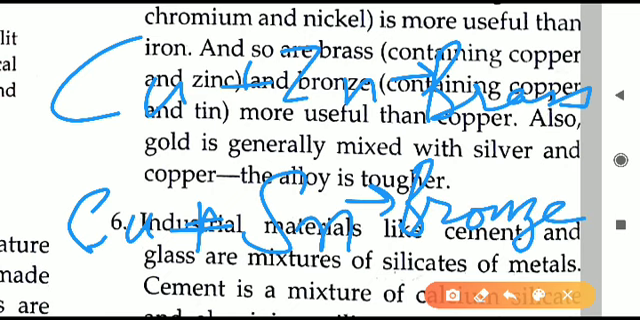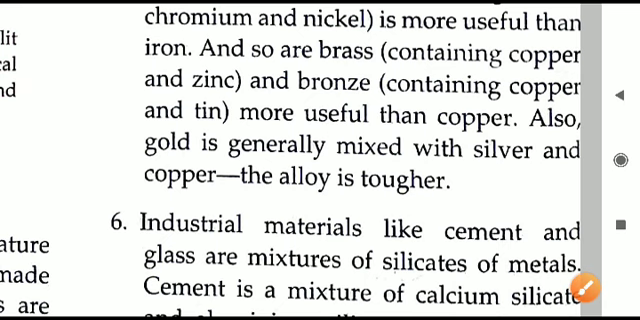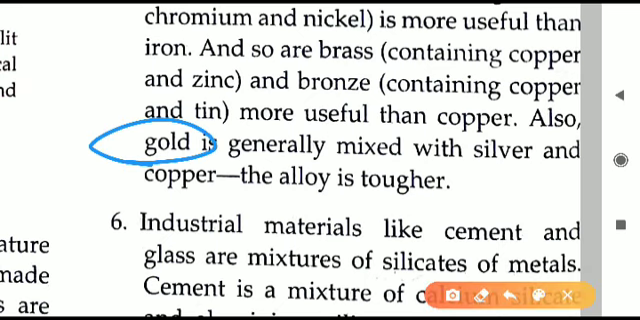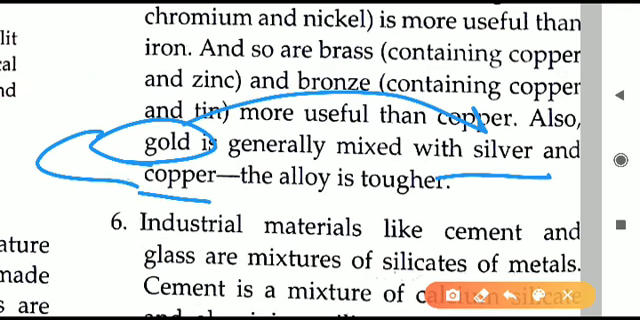So both brass as well as bronze are alloys. They have different uses. So different alloys are there. The last one given here is gold. Gold is actually a metal, but when we make jewelry of gold, it is mixed with other metals, because gold is a soft metal. It is mixed with other things like silver and copper. So gold is mixed with silver, or we can mix it with copper. As a result, what will happen? The alloy will become tougher, or we can say stronger. Then gold jewelry cannot easily break.